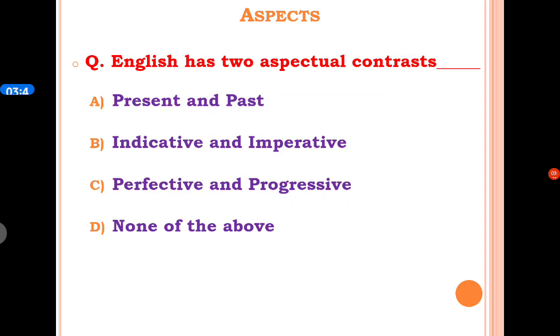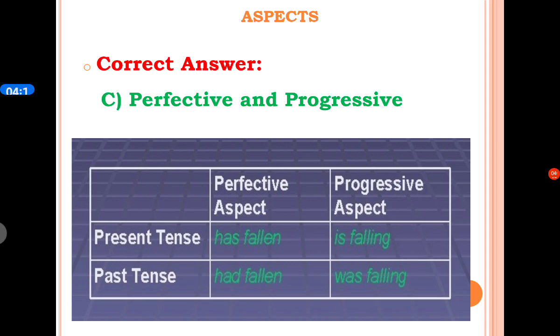Now some MCQs based on aspects. The first MCQ is, English has two aspectual contrast dash. A option is present time and past time. B option is indicative and imperative. C option is perfective and progressive, and D option is none of the above. The correct answer is C option, perfective and progressive aspects.